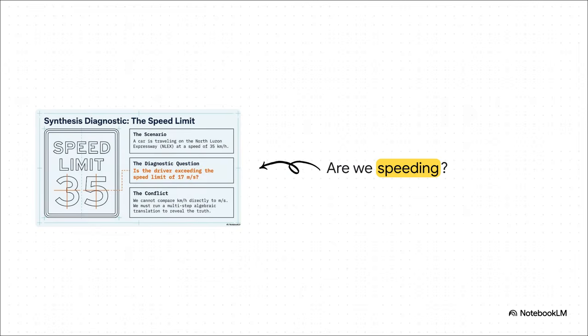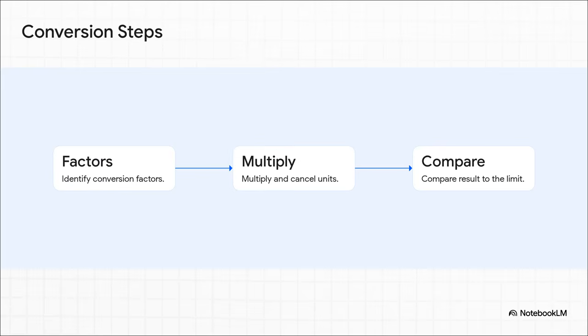Now, what's really fascinating is how we can apply this to a real-world conflict. Picture this. You're driving on the expressway at 35 kilometers per hour, but you look up and the speed limit is posted as 17 meters per second. So, are you speeding? Well, you can't just compare kilometers per hour directly to meters per second. That's totally comparing apples to oranges. We have to run a multi-step algebraic translation to reveal the actual truth. So let's pull out our toolkit and guide ourselves through the sequential logic here.